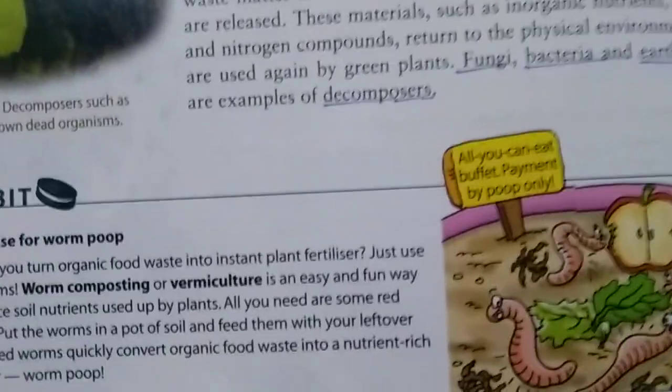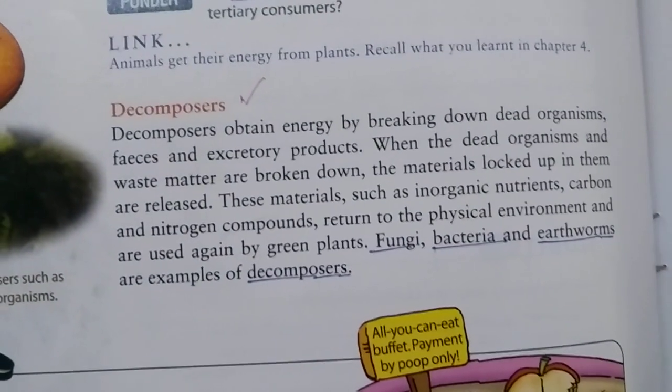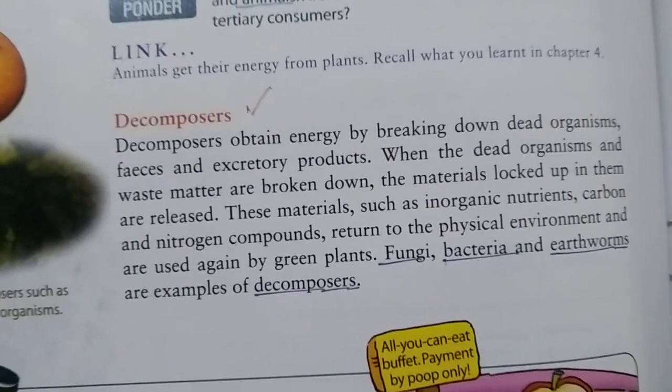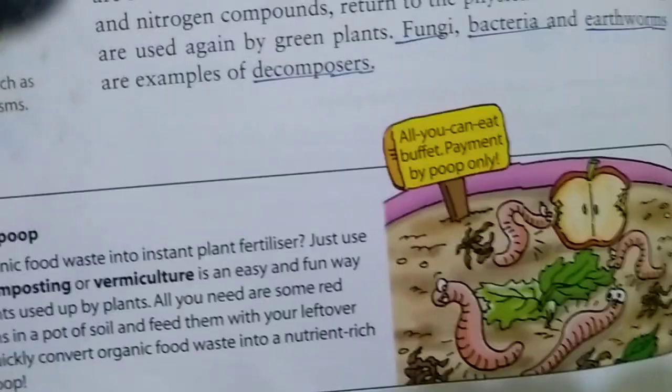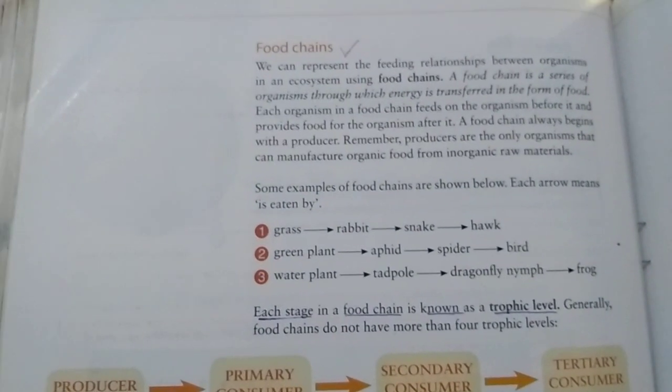Then we discuss about decomposers. Decomposers include fungi, bacteria, and earthworms. These are the decomposers. Then we discuss about the food chains.